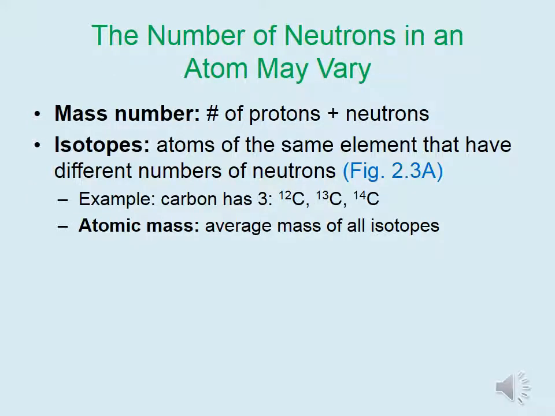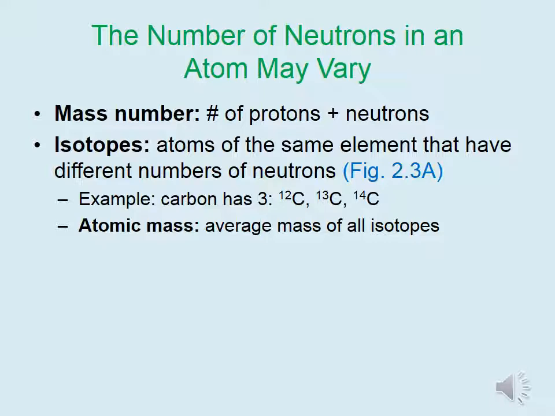Mass number is equal to the number of protons plus the number of neutrons. The mass of electrons is so negligible that it is not factored into this equation. Many atoms exist as isotopes, and these are atoms of the same element that have different numbers of neutrons. One example is carbon, which has 3 naturally occurring isotopes: carbon-12, carbon-13, and carbon-14. Carbon-12 has 6 protons plus 6 neutrons. Carbon-13 has 6 protons plus 7 neutrons, while carbon-14 has 6 protons plus 8 neutrons.